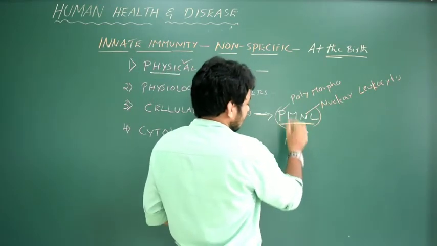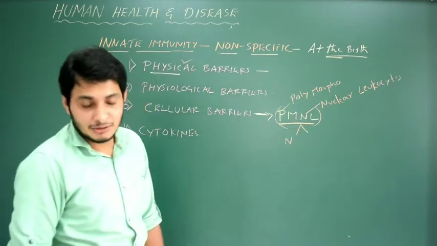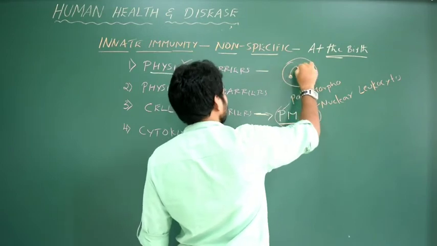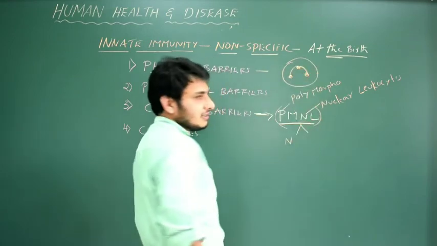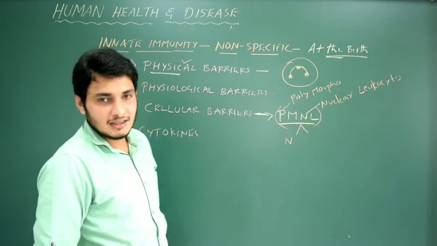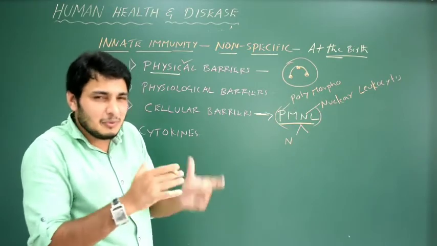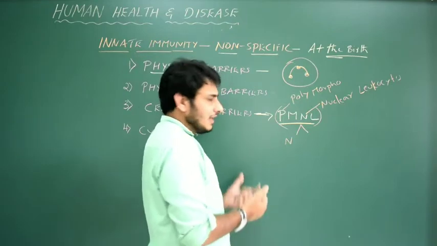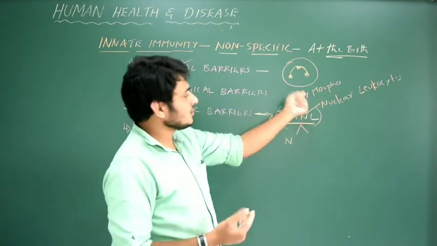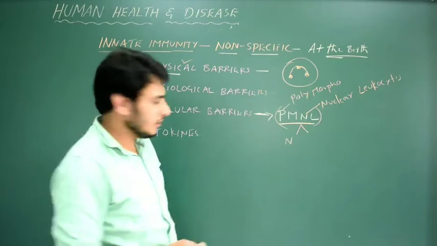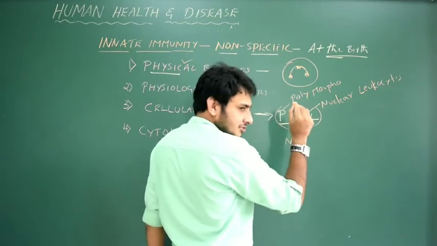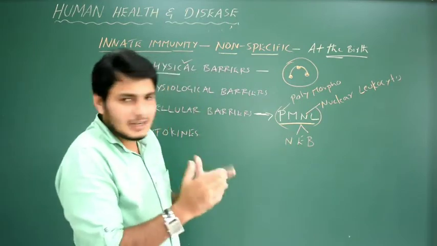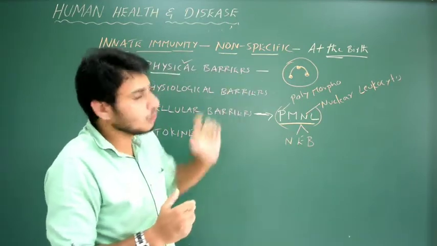What does it mean? Polymorpho, N is a type of it. What is N? Neutrophil. If you just take the structure of the neutrophil, it will be like this. How we studied it in the previous year, correct? So polymorpho, the shape is entirely different. They normally change. Polymorpho nuclear leukocytes have the nucleus, and the nucleus shape is entirely different. Even eosinophils, I think no need to write. Then basophils, correct? So they are all actually types of polymorpho nuclear leukocytes.